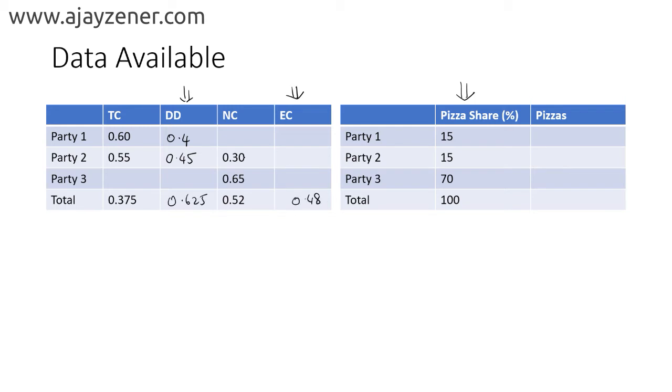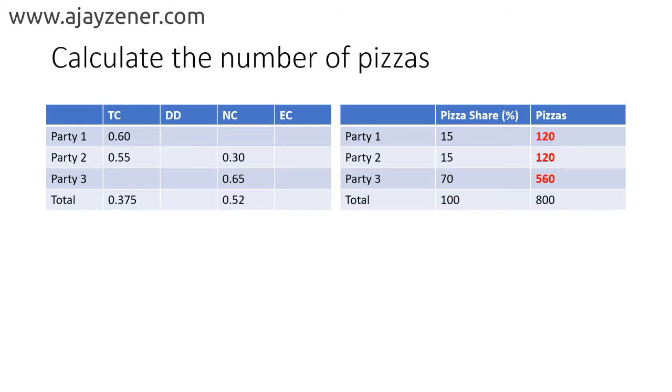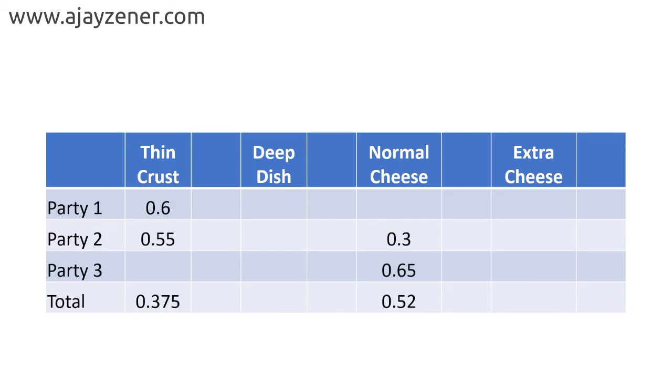So you can actually fill this table up now quite simply, and here we know this will become 560, this will be 120, and this will be 120, and we'll have 800 as the total number of pizzas. So this is pretty easy actually, to fill up this table, because you know what proportions are all about. So I'm going to quickly do this. So I filled up 120, 120 and 560 here, and let's look at this table now.